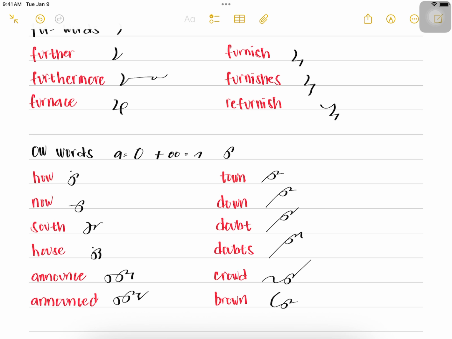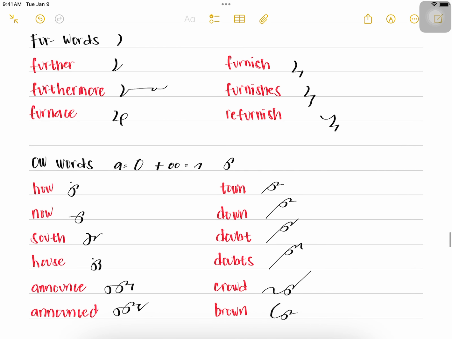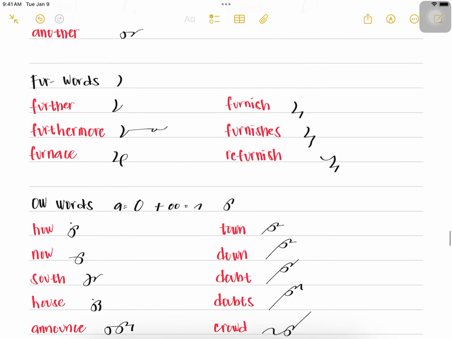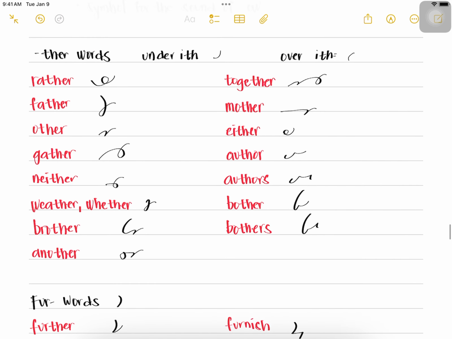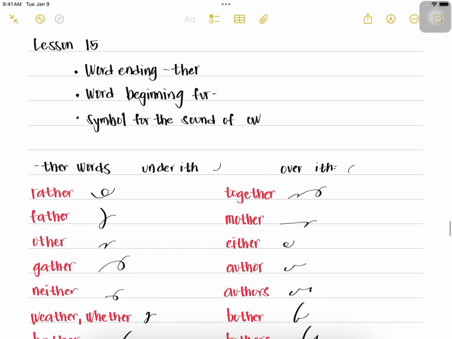Okay, so that's it for lesson 15. The sound of ow, again, is a combination of A and U. And F, we use it for the sound of fur. And then for the there words, we use either the under if or the over if. See you in lesson 16.